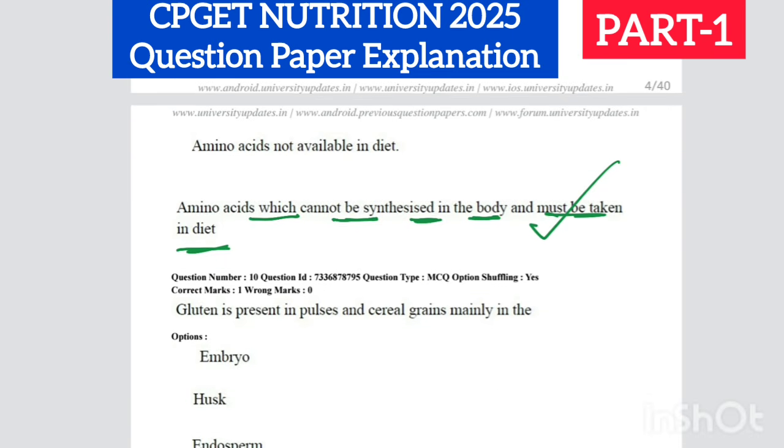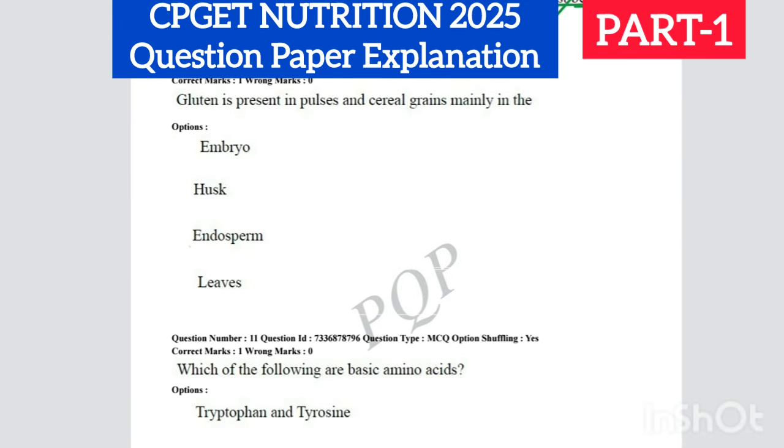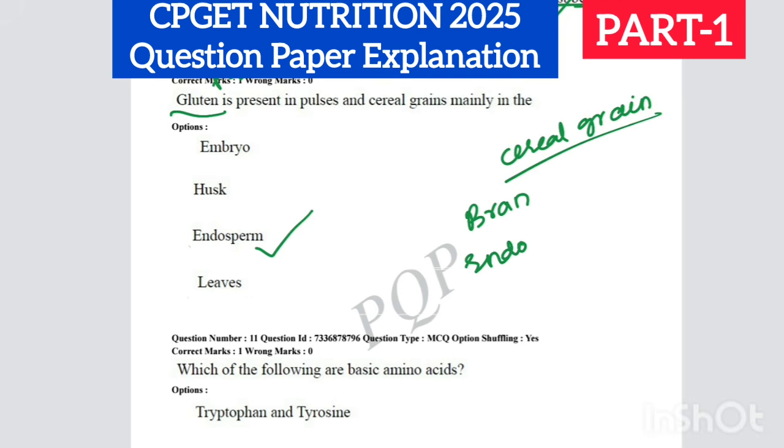Next one, gluten is present in pulses and cereal grains, mainly in the dash. Gluten is a type of protein found in cereals and pulses. Here it is asking in which part of the grain it is present. The cereal grain has three parts: bran, endosperm, and embryo.